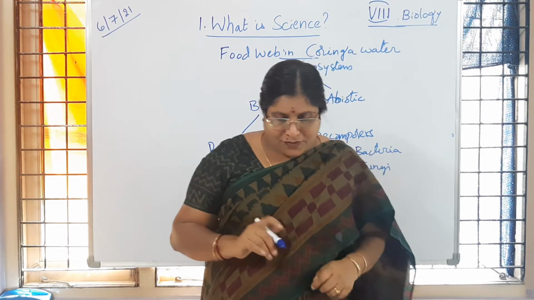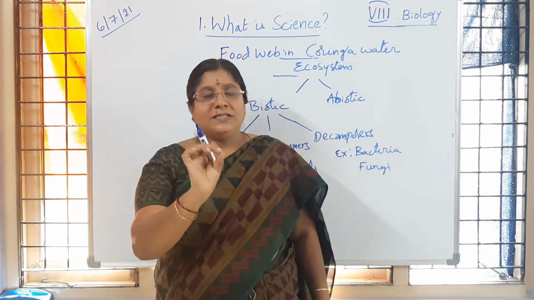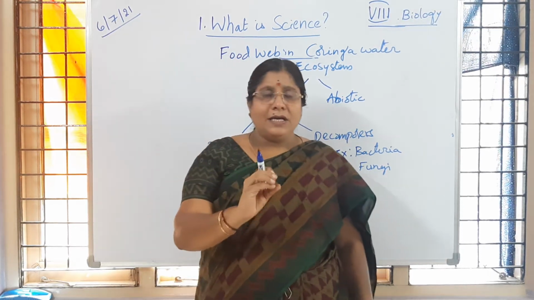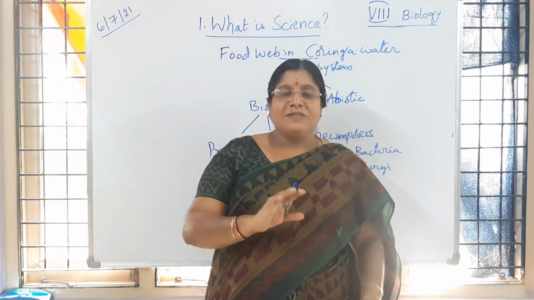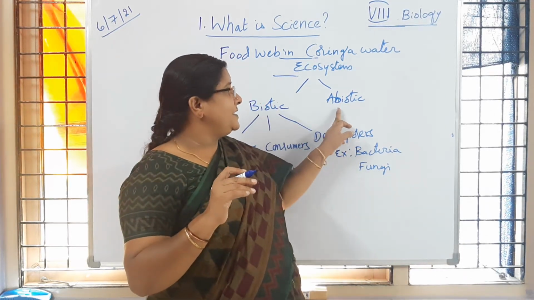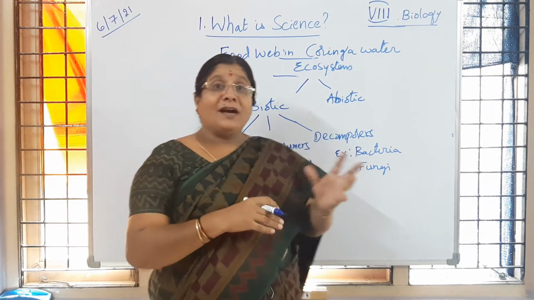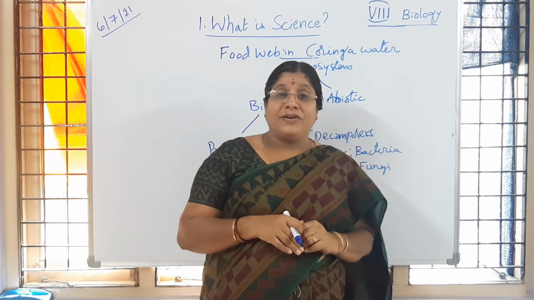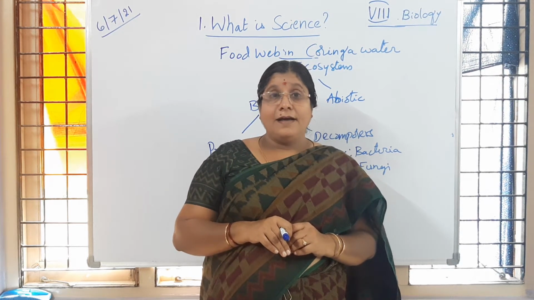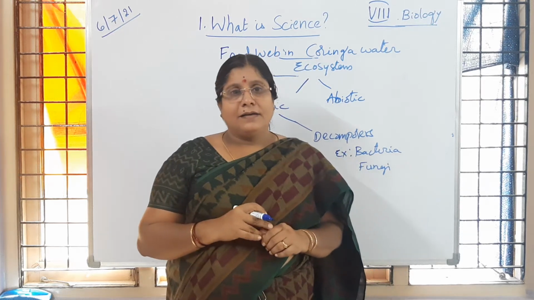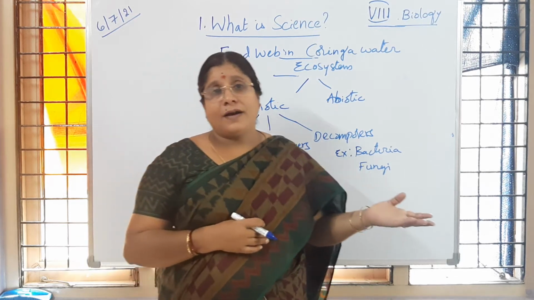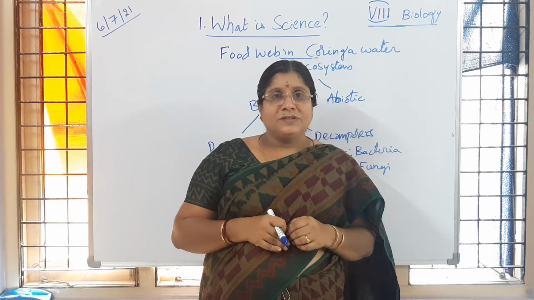Is it clear, children? So what is meant by an ecosystem? Ecosystem is a small unit of ecology where we observe the interaction of living organisms with non-living components. We can also learn that biotic components compete among themselves. For example, in a grassland ecosystem you are going to observe different types of animals and birds there. Is it not, children? Grass is going to become food for deer. Then deer is going to become food for lion or tiger. So there is a competition.